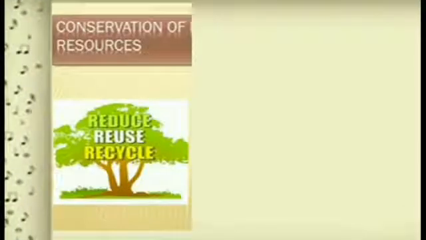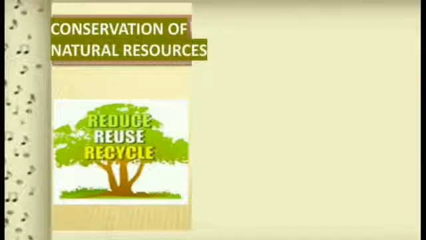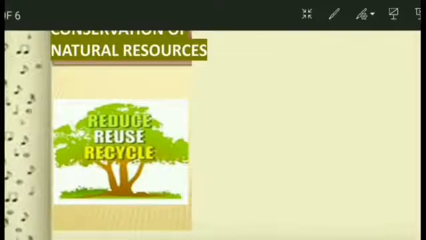Now we are going to study about the conservation of resources. So our next topic is conservation of natural resources. In this, we have to make use of the 3R factor, that is reduce, reuse and recycle.